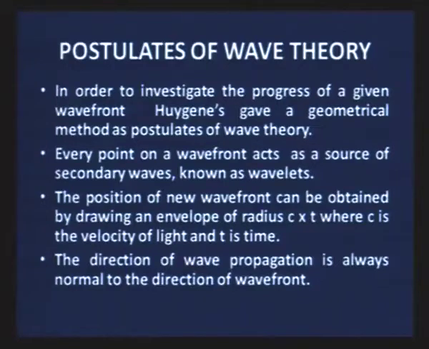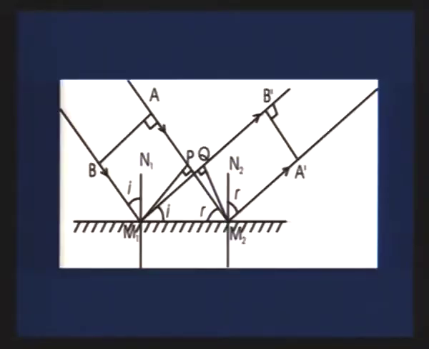The direction of wave propagation is always normal to the wave front. So, these are certain postulates, and on the basis of these postulates we can relate some daily life phenomena by having the properties. And the first property of light, which is very common and popular, is reflection of light.